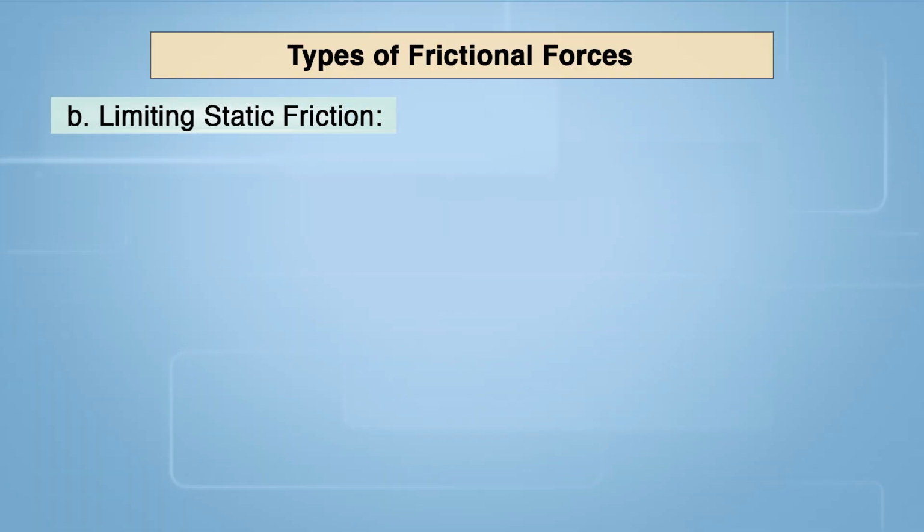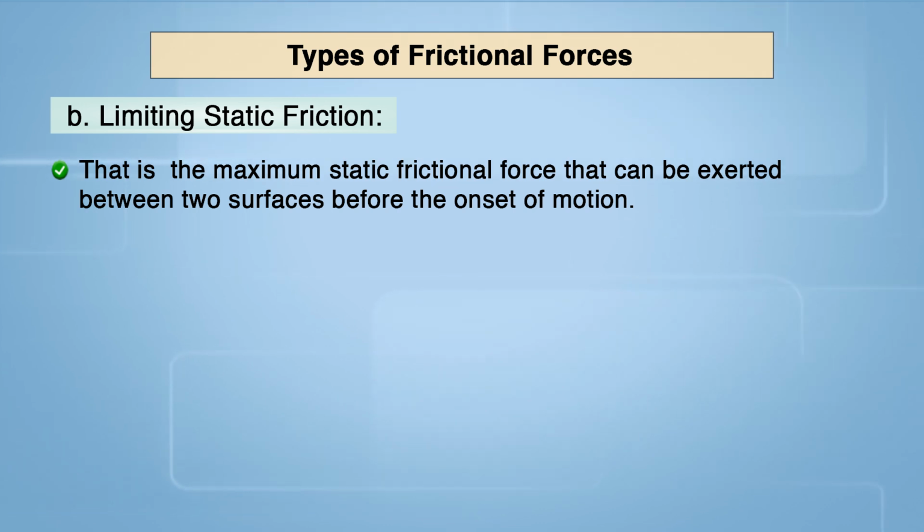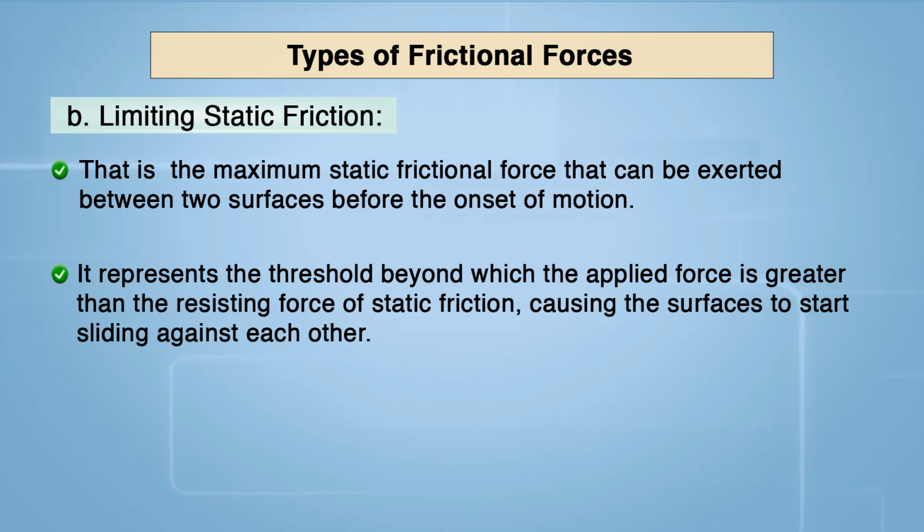Limiting static friction. The static frictional force increases with the applied force until it reaches its maximum value, known as the limiting static friction. That is the maximum static frictional force that can exist between two surfaces before the onset of motion. It represents the threshold beyond which the applied force is greater than the resisting force of static friction, causing the surfaces to start sliding against each other.